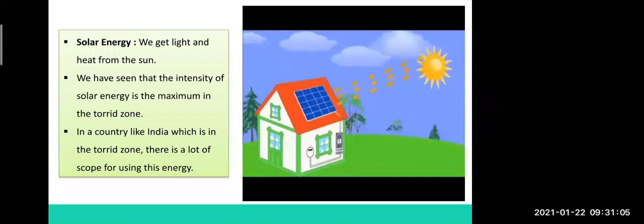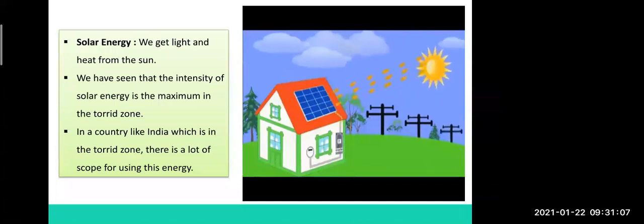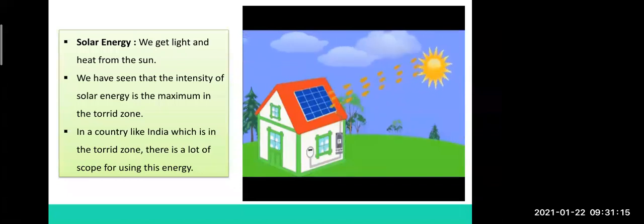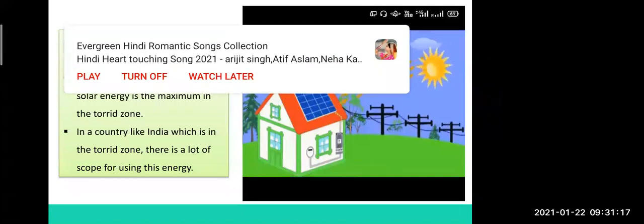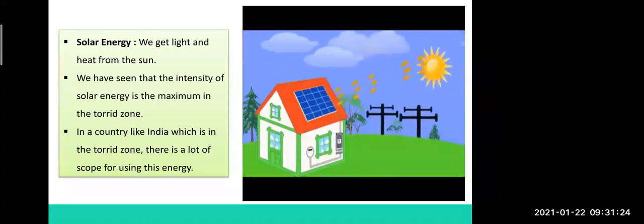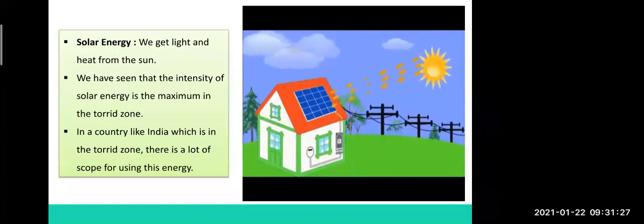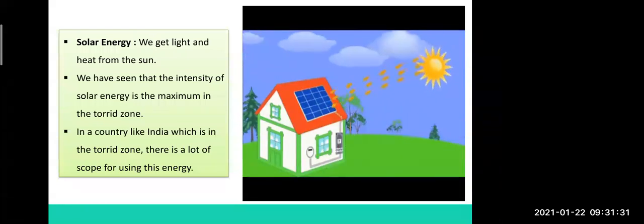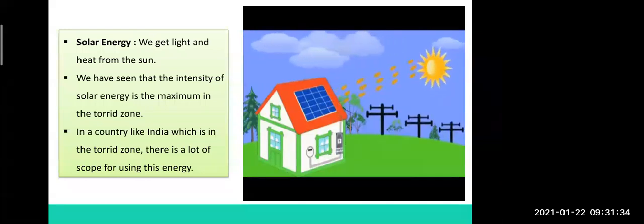Ma'am, solar cells. Okay, very good. Solar panel. Yes. Why is the solar panel used? Because the solar panel is generating the electricity. Yes, and one more thing, the solar panel can be used for making the water hot. So without using the gas or any other appliances, we can get hot water from our tap.